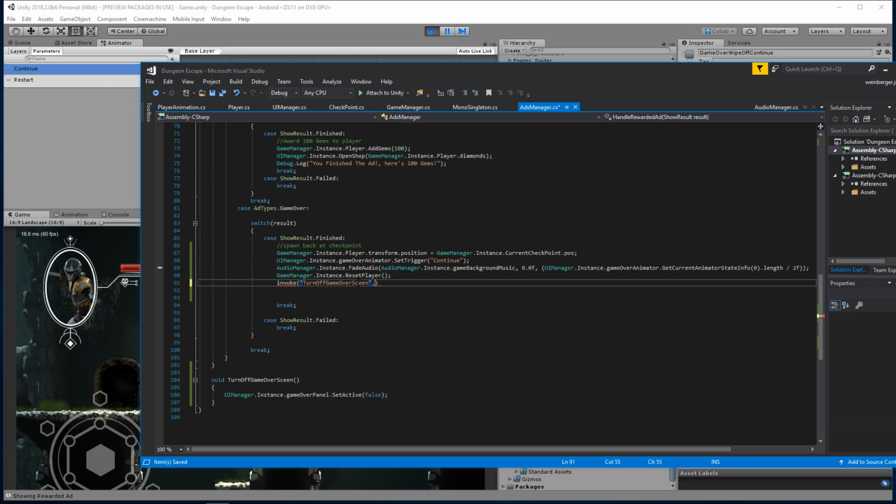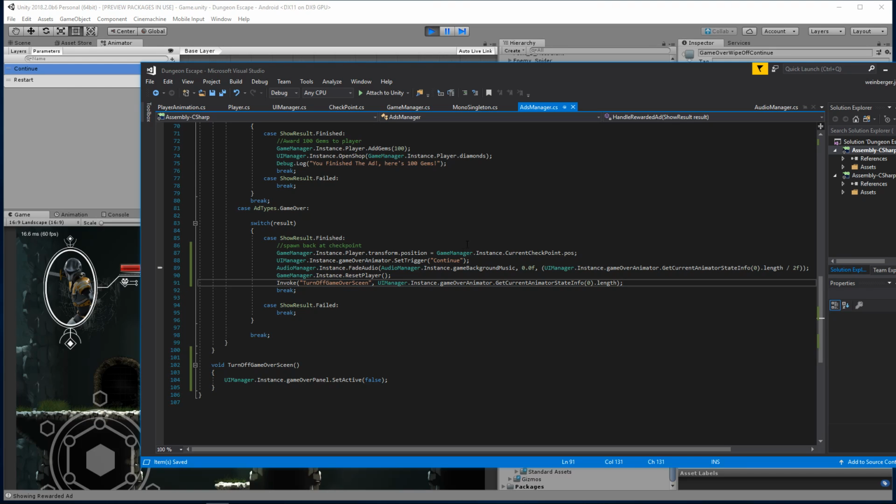And then we're going to wait until that animation is finished. So to do that, we're going to say, where is that? That's the UIManager.Instance.gameOverAnimator. We're going to get the current animation state, 0.length. So the length of that animation. Cool. Let's save that.